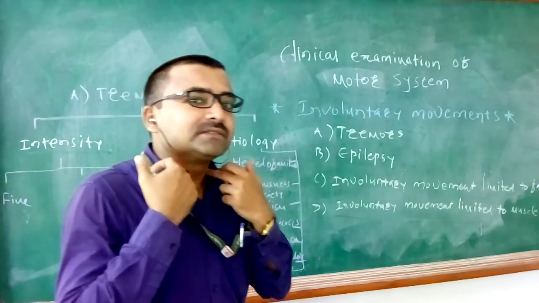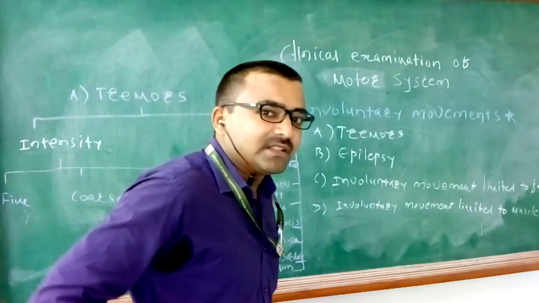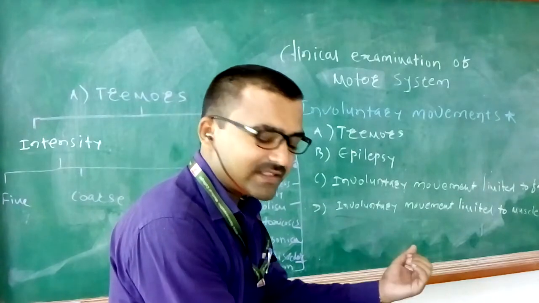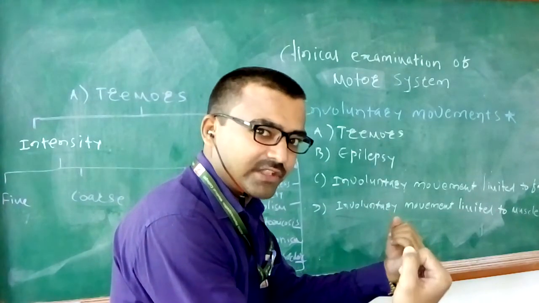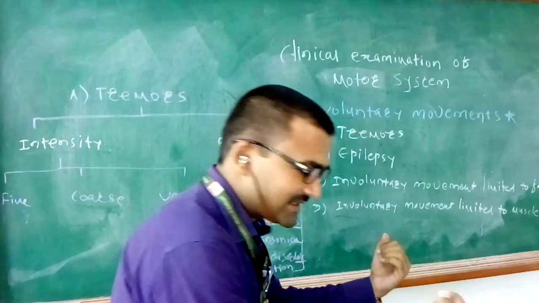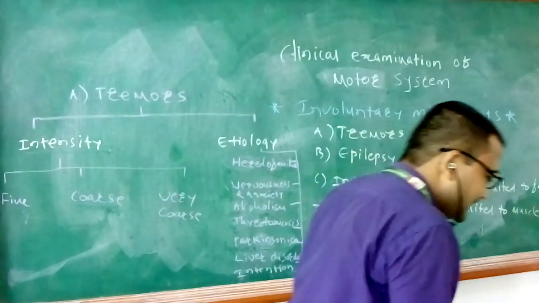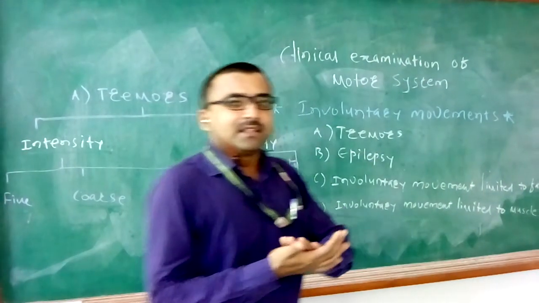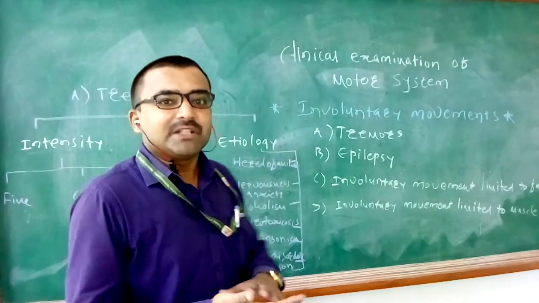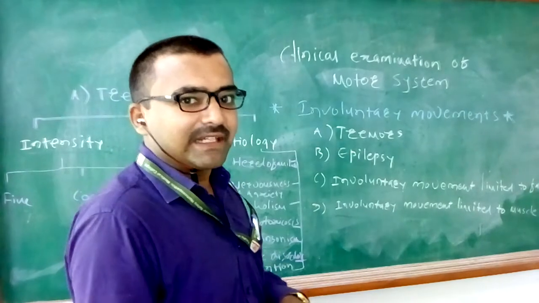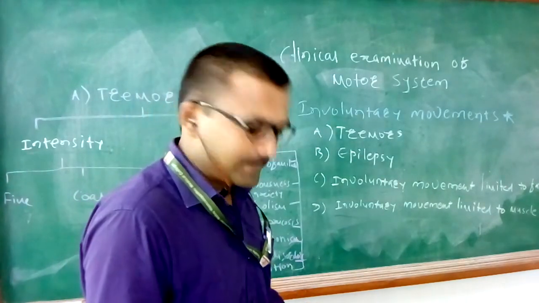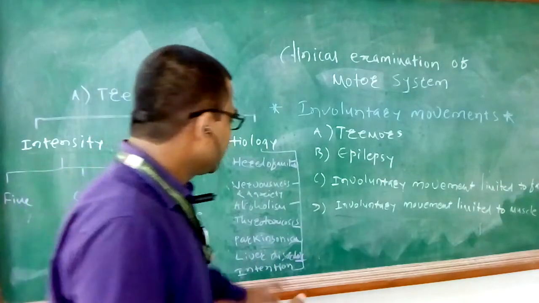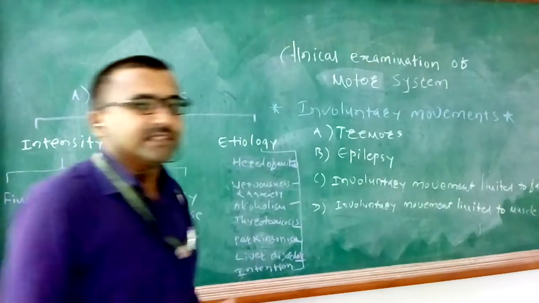The neck will be flexed, the hip joint will be flexed, the elbow joints will be flexed, the wrist joint will be flexed, knee joints will be flexed, and the patient will be moving like this, and will be unable to pick up the foot and then walk. So that is the typical universal flexure posture seen in a patient of Parkinsonism.